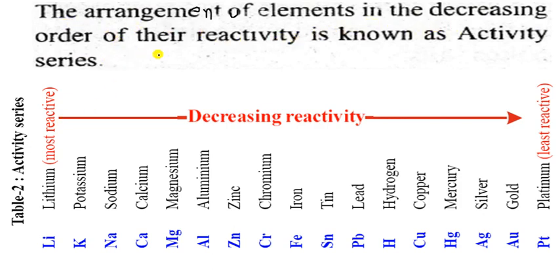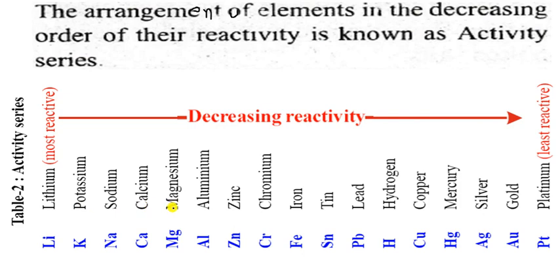So in this sense, this is a series: the arrangement of the elements in the decreasing order of their reactivity is known as activity series, and that is a chemical activity series है. जो नीचे की तरफ आ रहे हैं उनको ये ऊपर वाले मेटल डिस्प्लेस कर देंगे. So here is lithium, always displaces potassium, potassium always displaces sodium, sodium always displaces calcium.